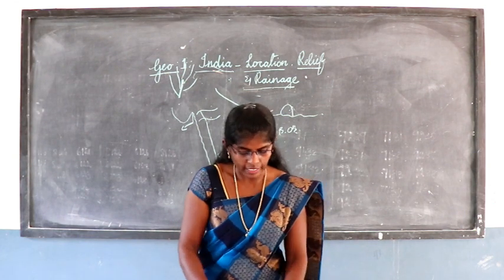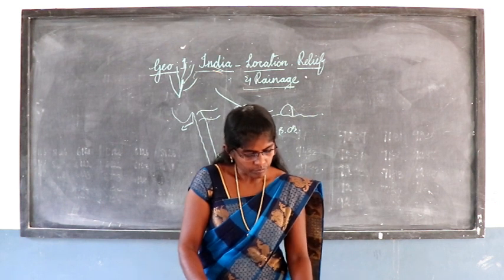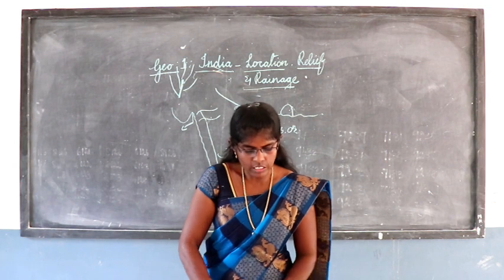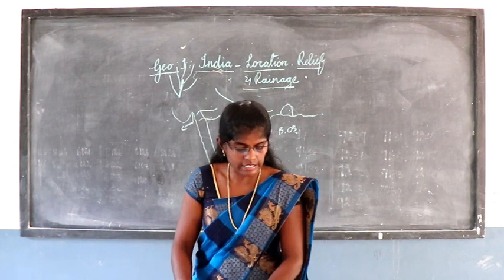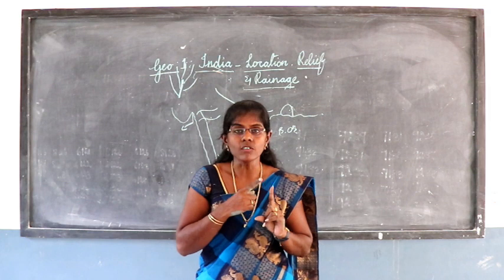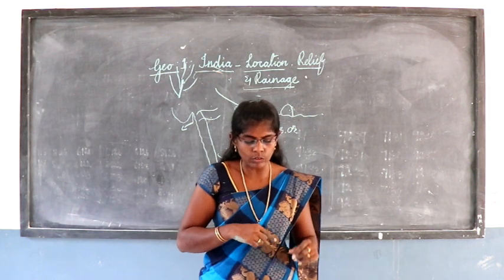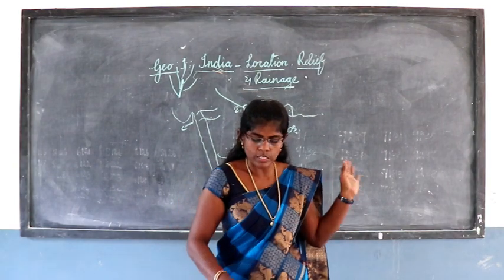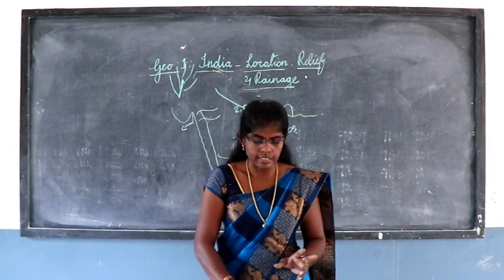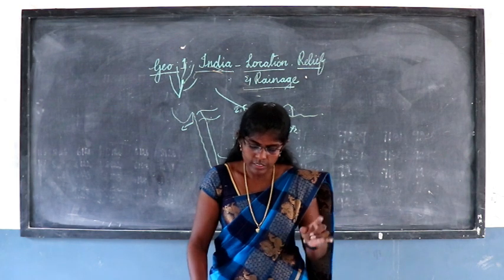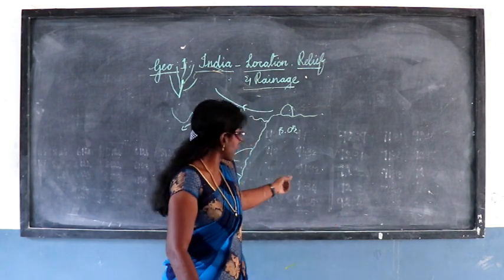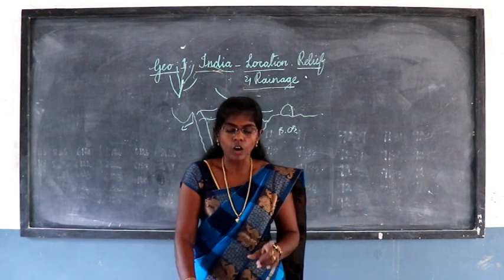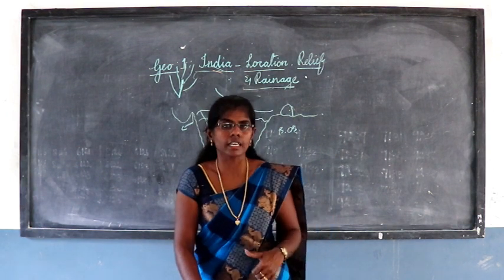So for paragraph answers, the first question is the three divisions of the northern mountains and their importance to India. The second one is give an account of major peninsular rivers of India. Peninsular rivers are the south side rivers, also called non-perennial or seasonal rivers.